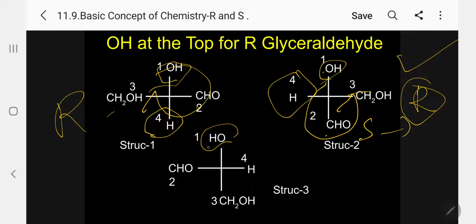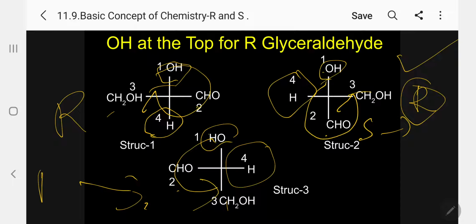Third one: this is 1, 2, 3. Yes, but fourth priority horizontal, so the correct one is R. Please follow. When OH is above, we have 3 representations possible, and all 3 we determine as R configuration.